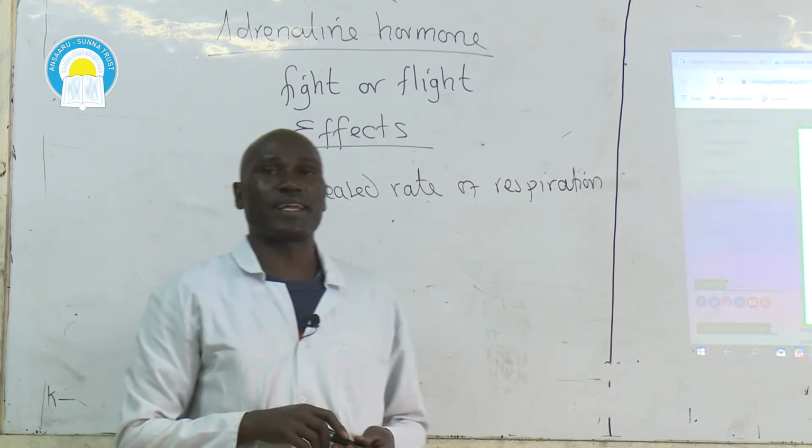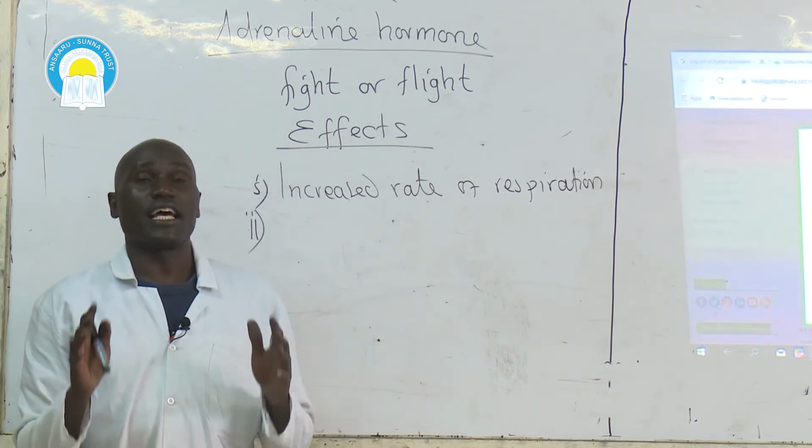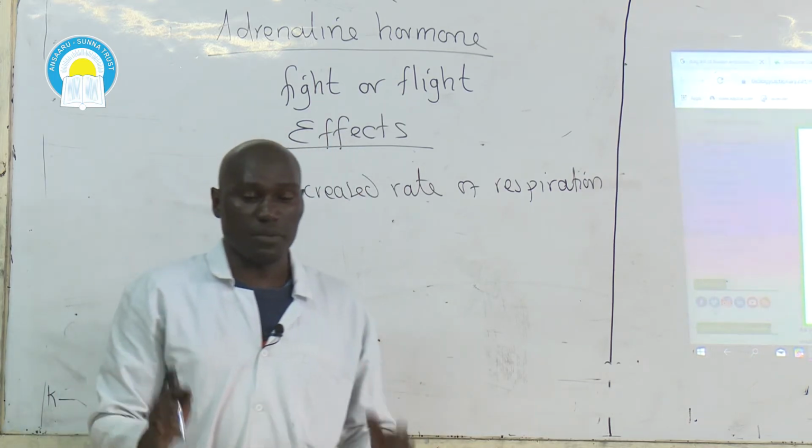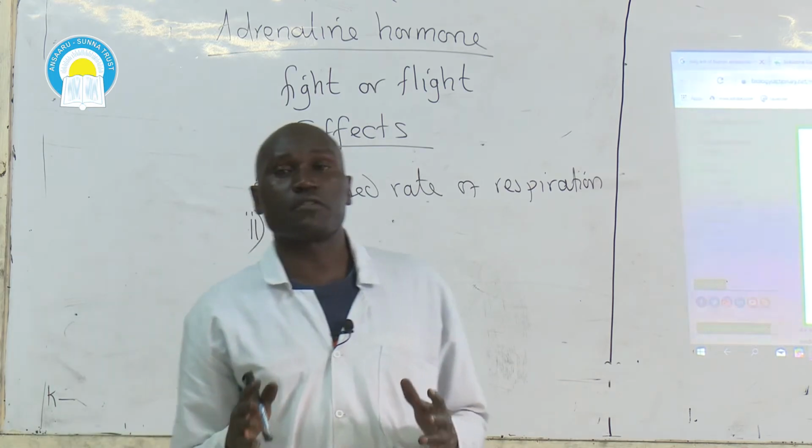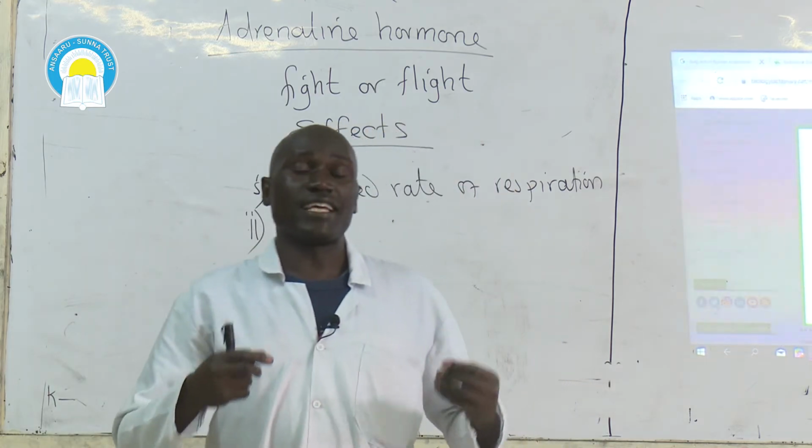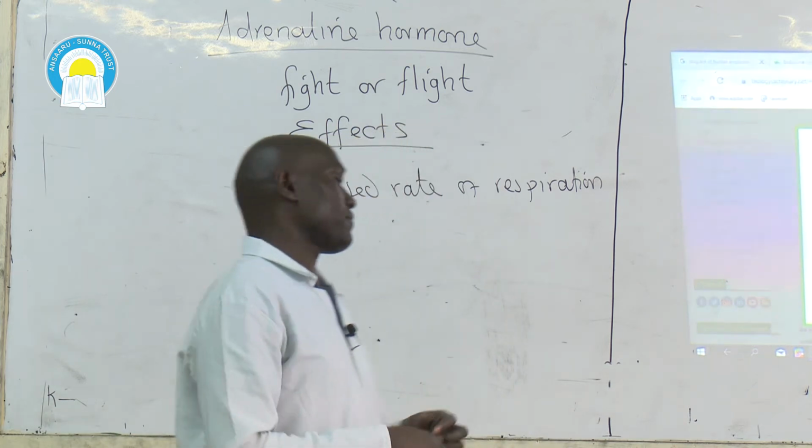When the rate of respiration is fast, it means a large amount of energy will be produced. That large amount of energy produced will be used in either fight or flight.